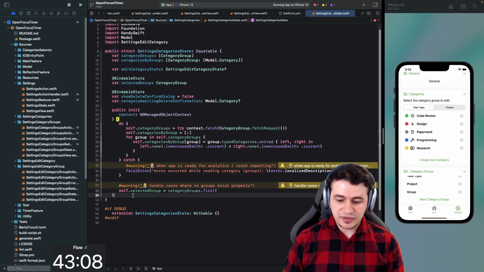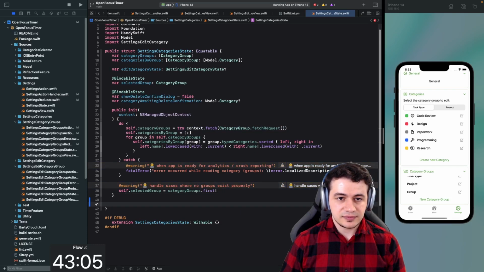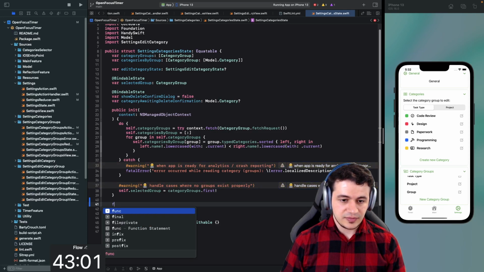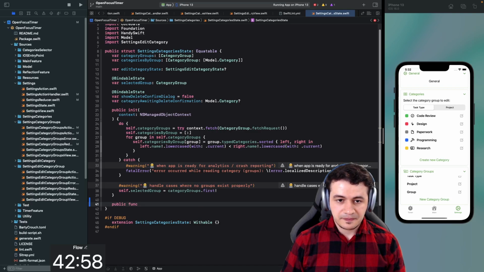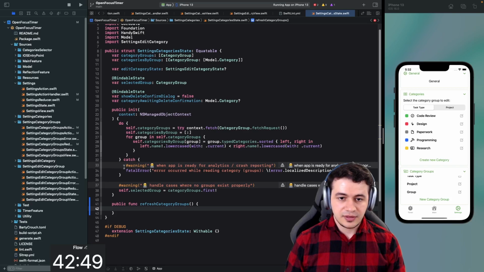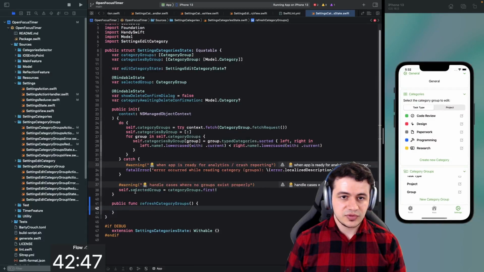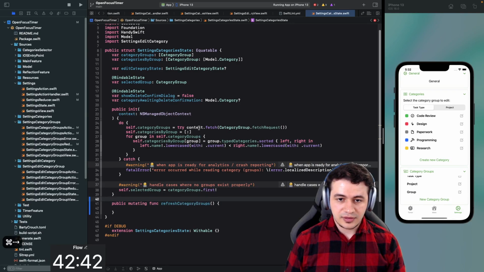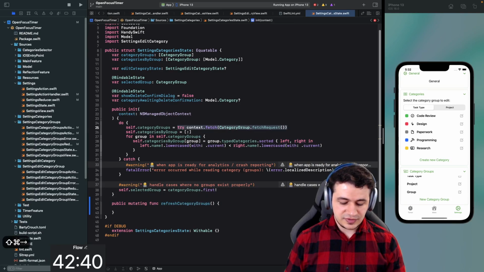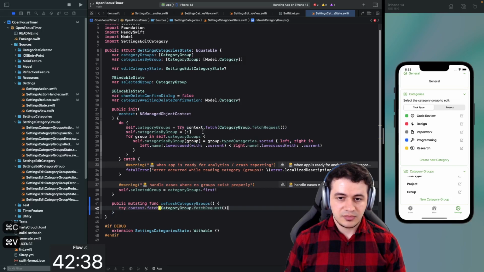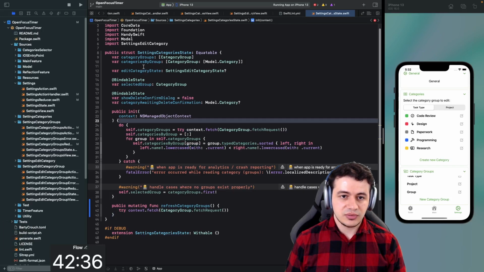Maybe not, but we can definitely write a function here and just say public func refresh category groups. Something like that. And then this is a mutating one, and then we just do what we are doing here, which is very simple, but for that we need to store the context, actually, which we're not doing at the moment.